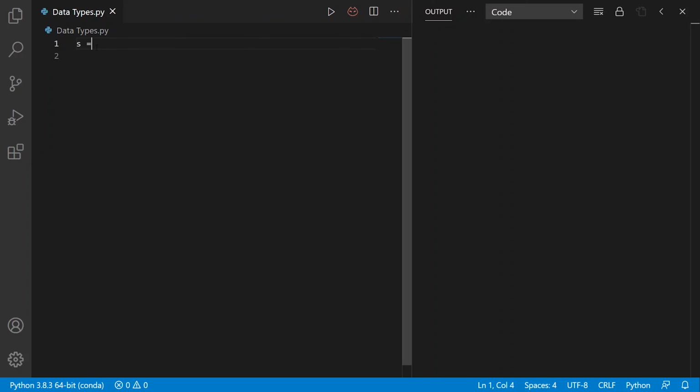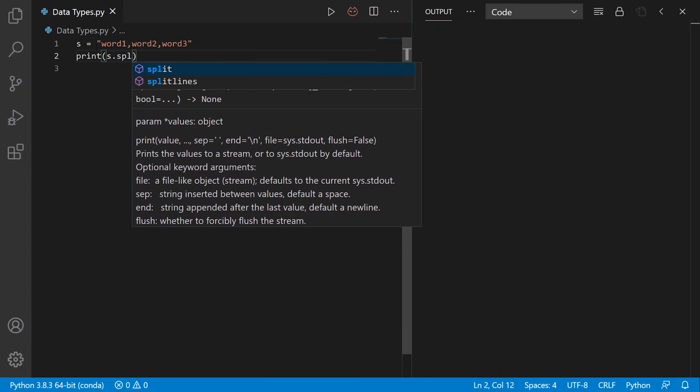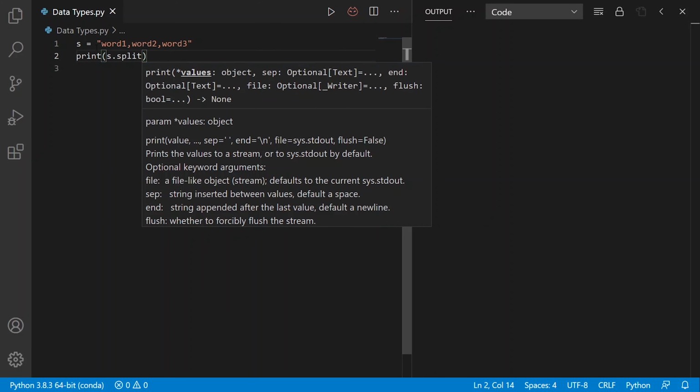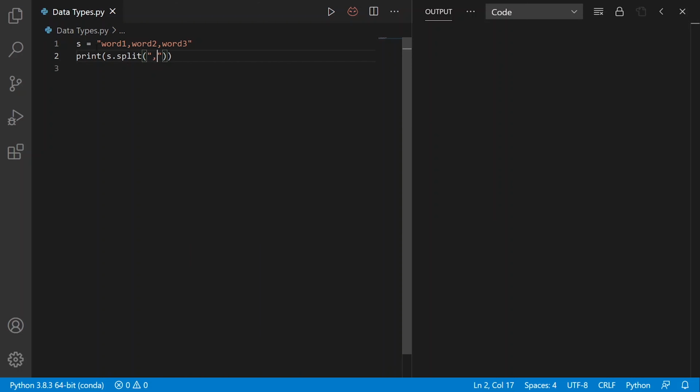First I will create a string s here and I will write word1, word2 and word3. This split method will break this string at the separator and return a list of strings. So here I will write print s dot split. Here I will use comma as the separator. Execute it and we got a list of strings here.